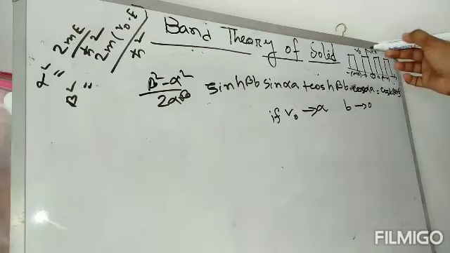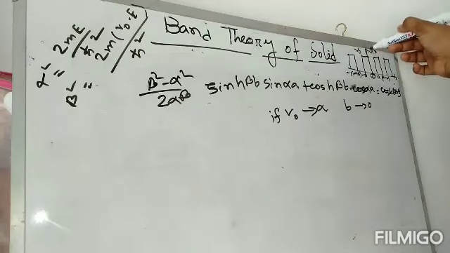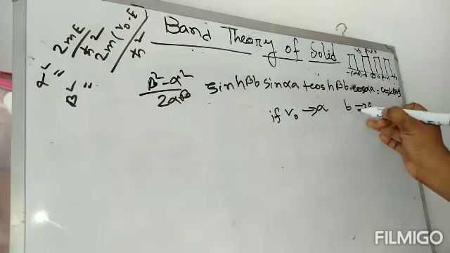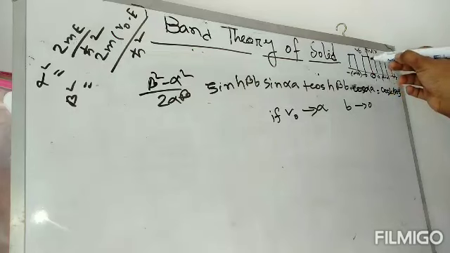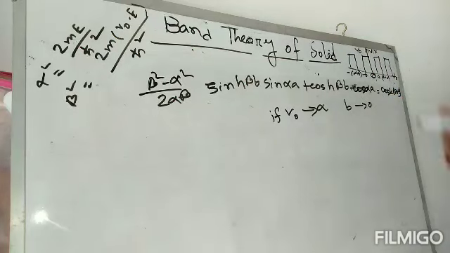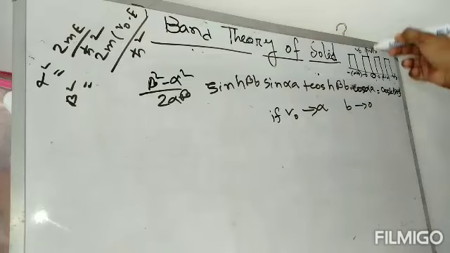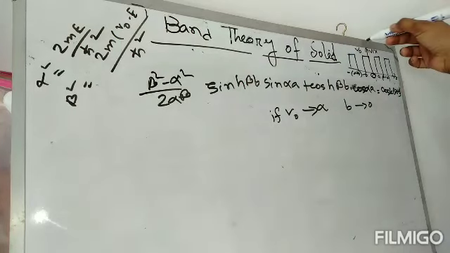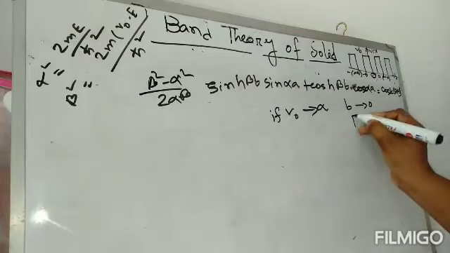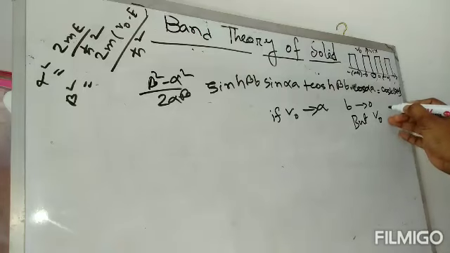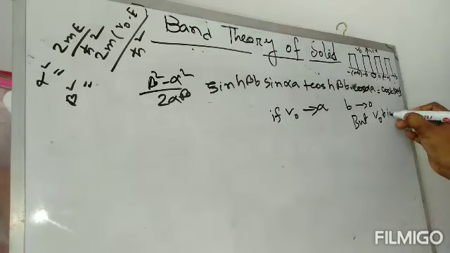From here, if V naught is very high, the potential is very high and the barrier is very small, but V naught b is finite.